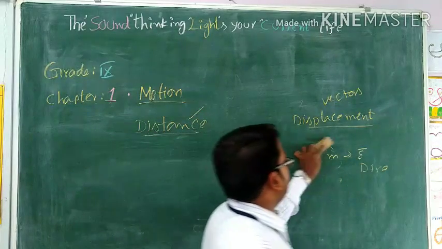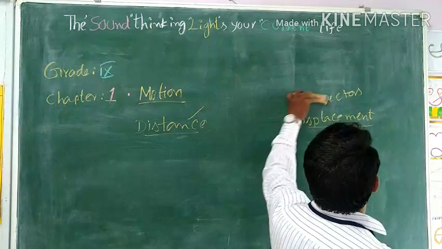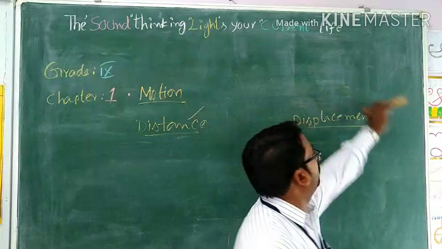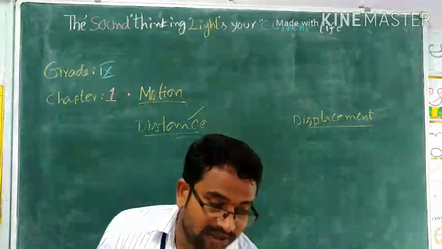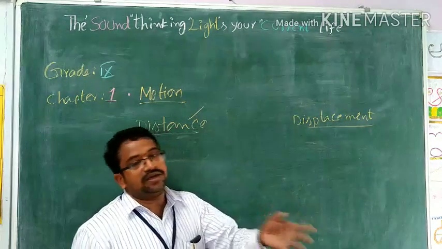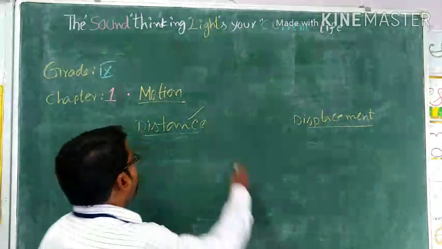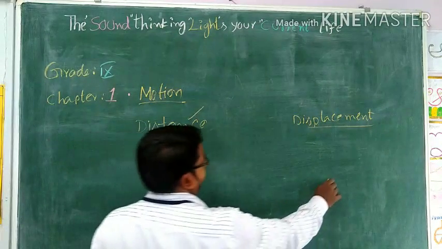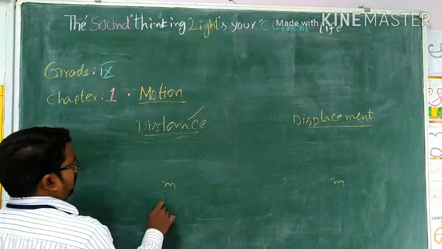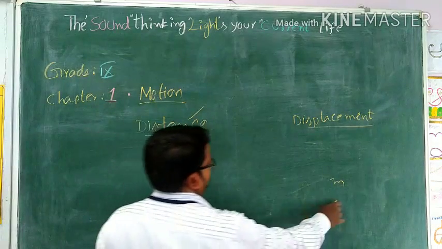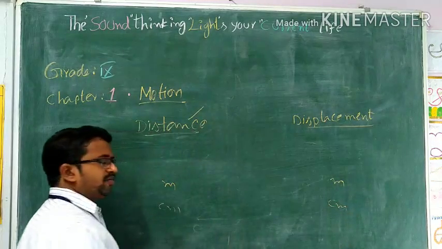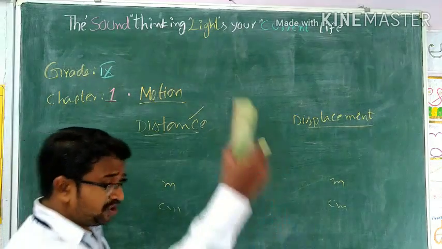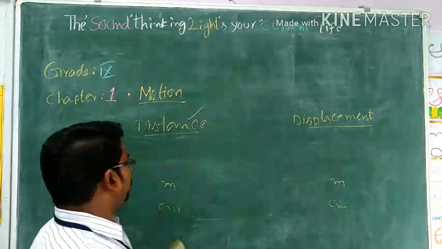And what about displacement? Displacement is a vector. Why is it a vector? Because it has both magnitude and direction. And the units, both are measured in the SI system in meters. If you go for CGS, centimeter, and of course centimeter. Kilometers, like that, and so many other astronomical units are also there, like the light year.